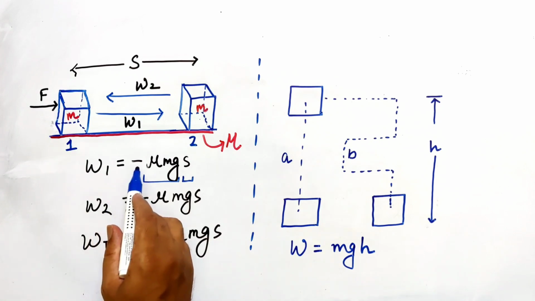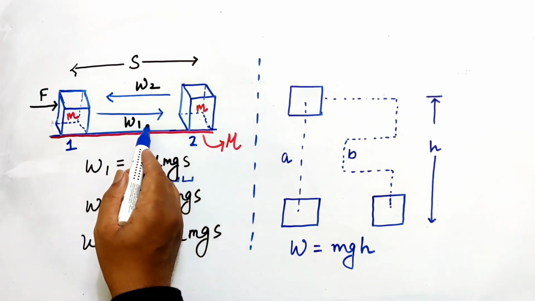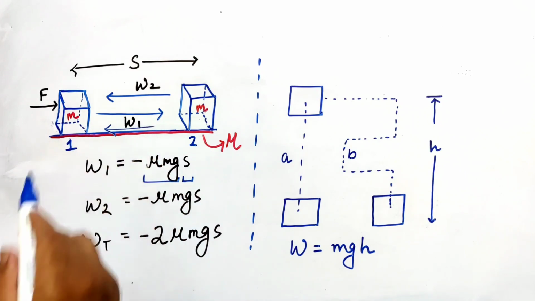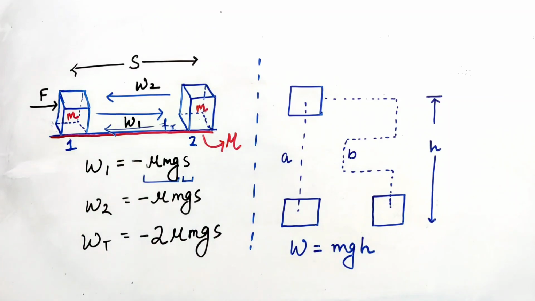Why the negative sign? While moving towards the right, friction acts towards the left, opposite to the direction of motion.